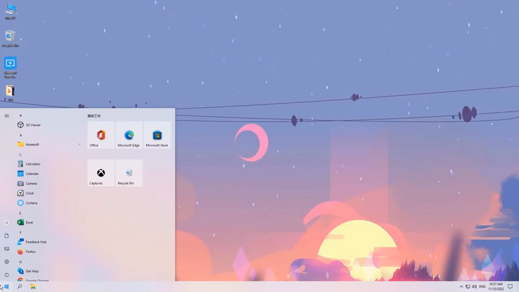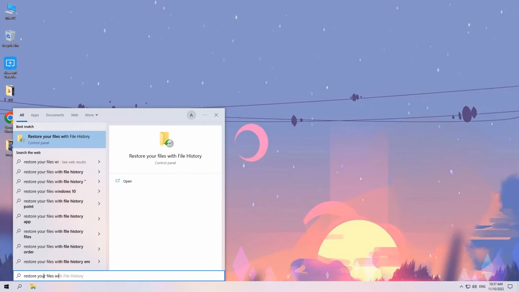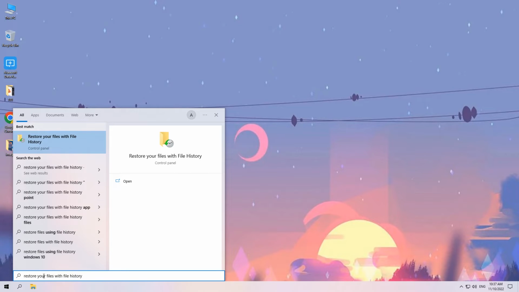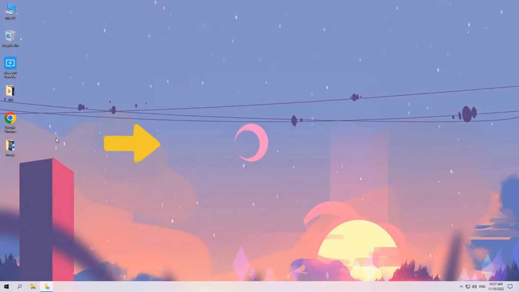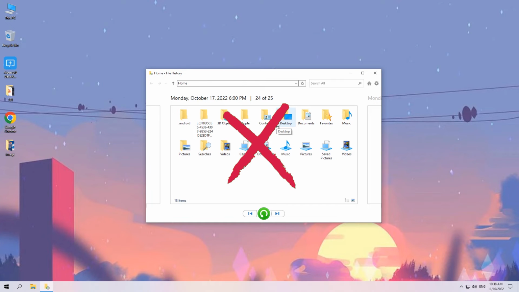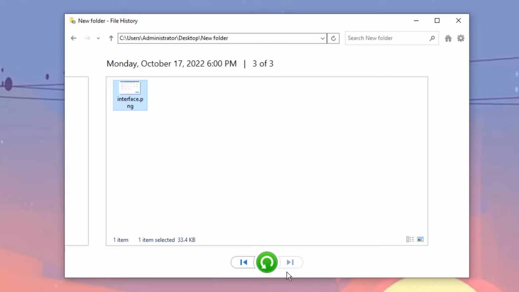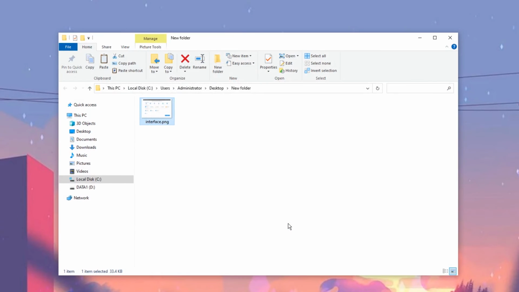Let's start. Right-click the Windows Start icon and choose Search. In the search field, type Restore your files with file history and select it. The File History window should now open, displaying different versions of your files or folders. Of course, if you never use the file history feature, the window shows nothing here. Now, find and select your deleted files you want to restore, and click the green Restore icon at the bottom to get back the files to the original location.